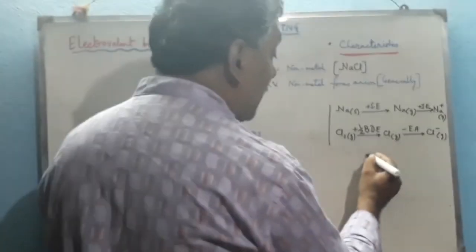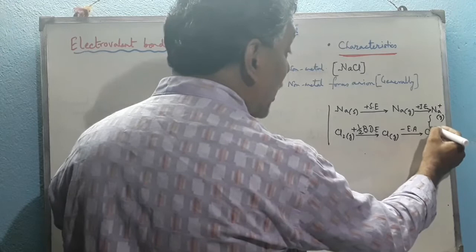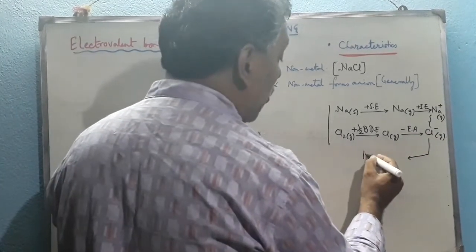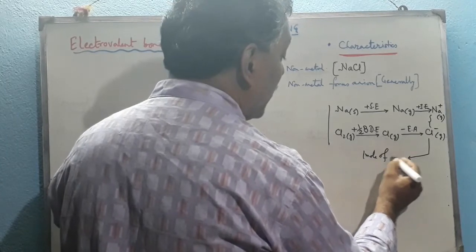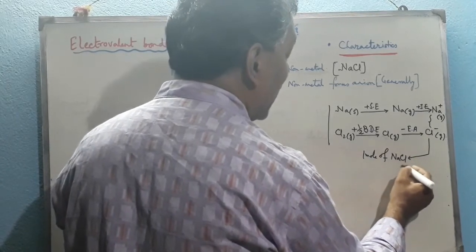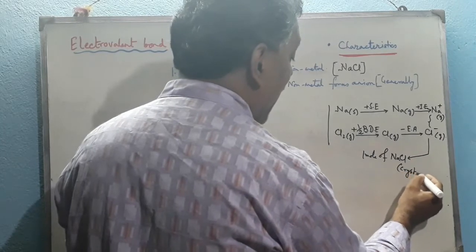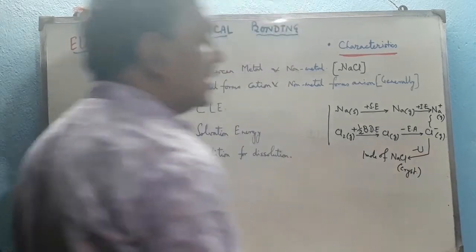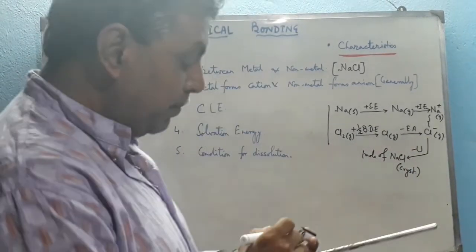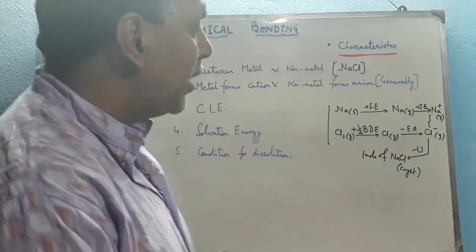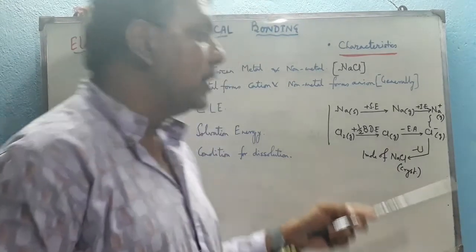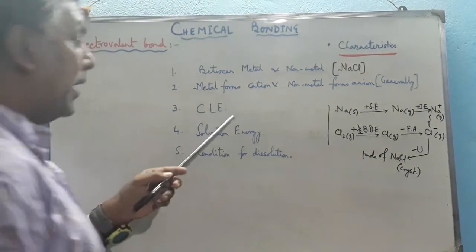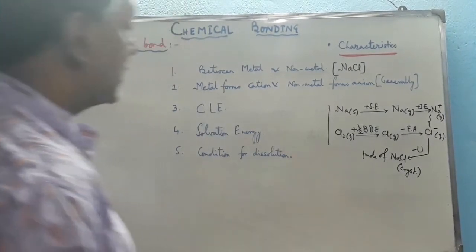Now these two interact with each other through the electrostatic force of attraction to form 1 mole of sodium chloride crystal lattice, and that amount of energy released is called the crystal lattice energy, denoted by U. So during the formation of 1 mole of sodium chloride crystal, the amount of energy released is called the crystal lattice energy of that particular substance. Here it is sodium chloride, so this is the sodium chloride crystal lattice energy.